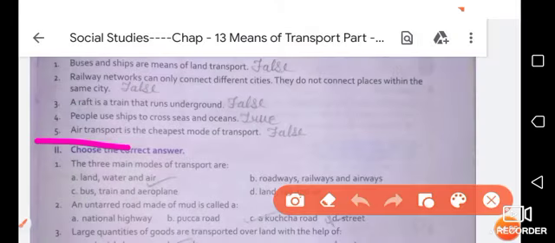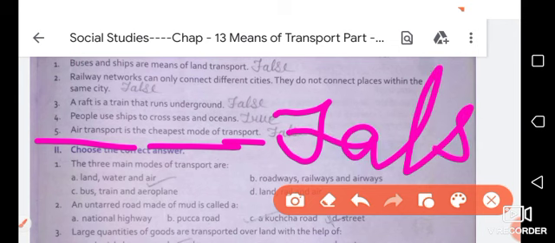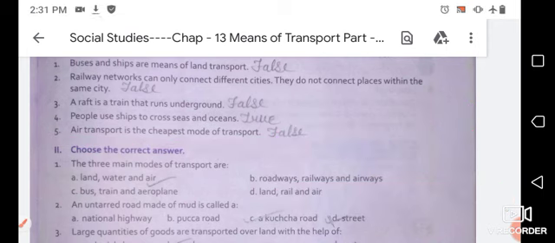Next one is: air transport is the cheapest mode of transport. False, because air transport is a more expensive mode of transport. It is a very modern and expensive mode of transport.